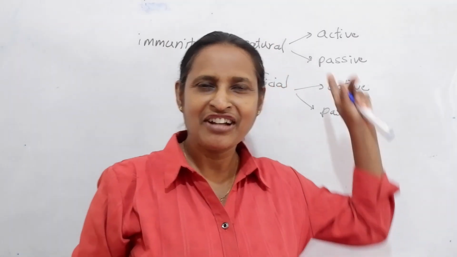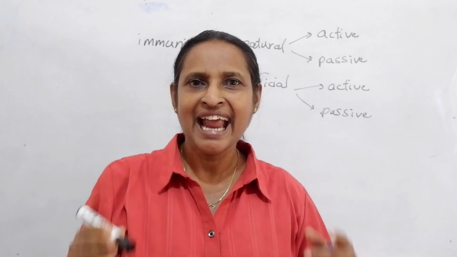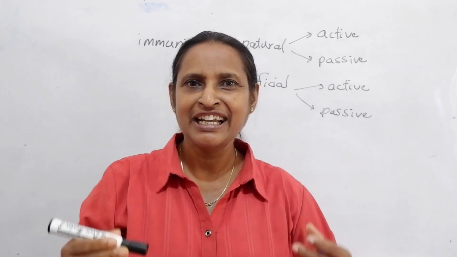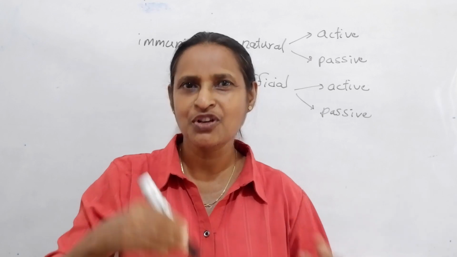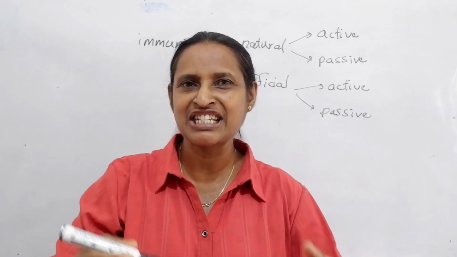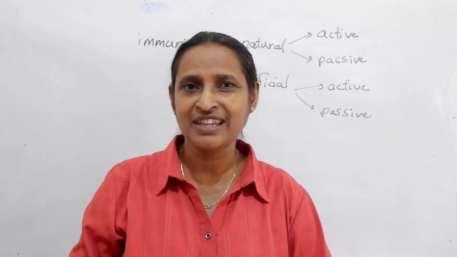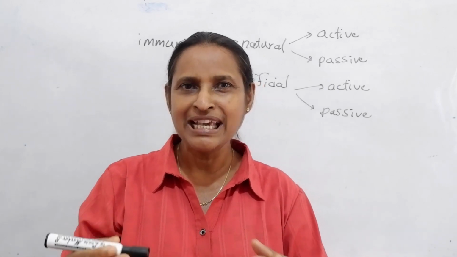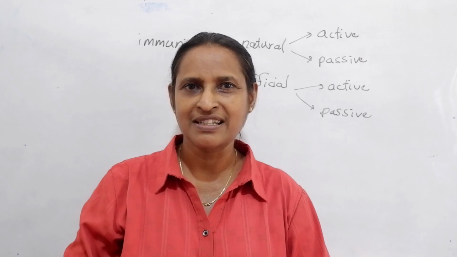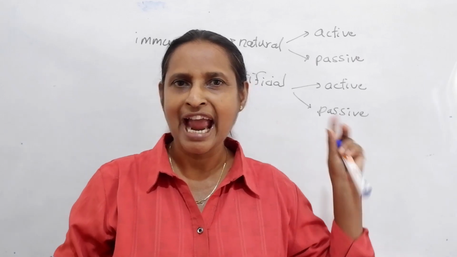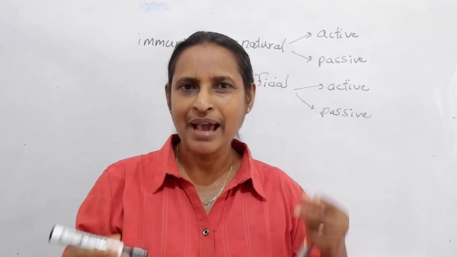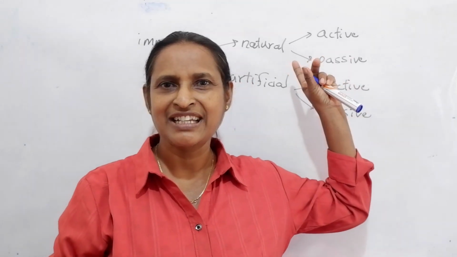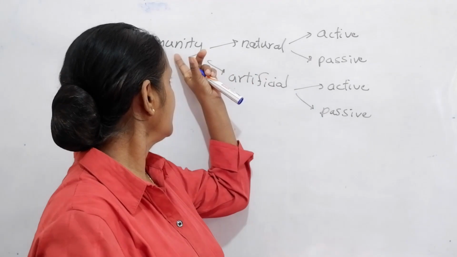When we talk about active immunity, antibodies are produced by the body. Because of the activation of T lymphocytes, they stimulate the production of antibodies by B lymphocytes. B lymphocytes produce antibodies. That's how active immunity occurs. Passive immunity means antibodies are given to the body. Let's pay attention to them separately.